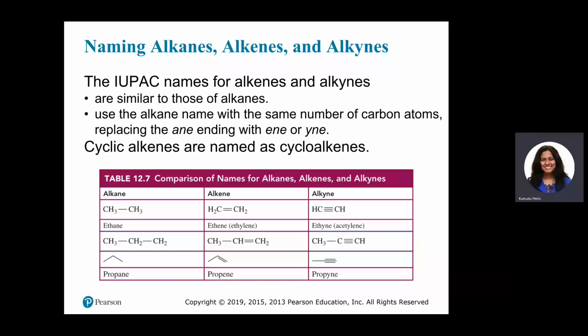Now, we're going to learn how to name alkenes and alkynes according to the IUPAC. If all the carbon-carbon bonds are single bonds, then the name will end with ane. If there is a carbon-carbon double bond, the name ends with ene. If there is a triple bond, it will be an alkyne, so the name will end with yne. That is the suffix. So this is propane, propene, and propyne.